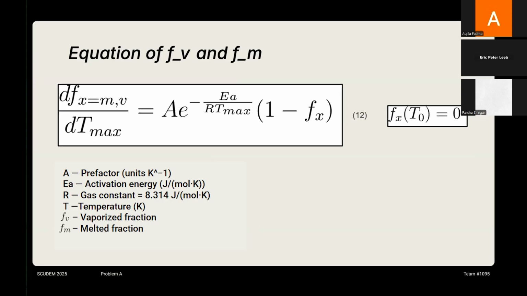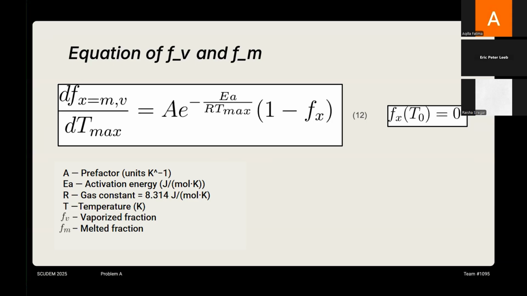Now that we've derived the temperature equation from energy balance, we also want to describe how much of the material is melted or vaporized as the temperature increases. To do this, we model the fraction of melted material Fm as a function of temperature using an Arrhenius type rate equation, as well as Fv. So this equation says that the rate of melting per degree of temperature depends on two things. First, the temperature-dependent reaction rate, which follows an Arrhenius exponential, and second, the amount of material still unmelted, represented by 1 minus Fm or 1 minus Fv.